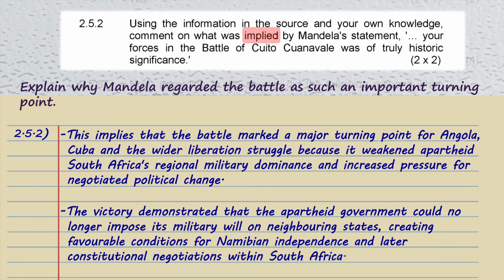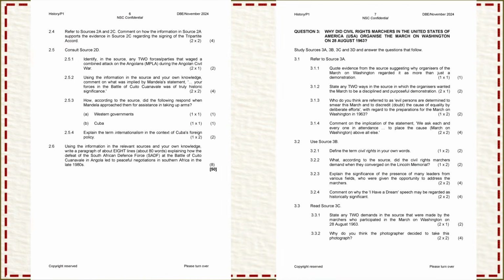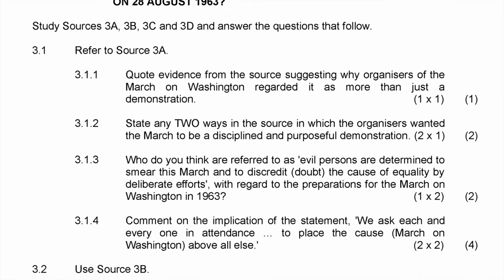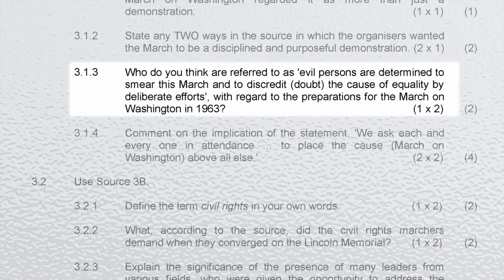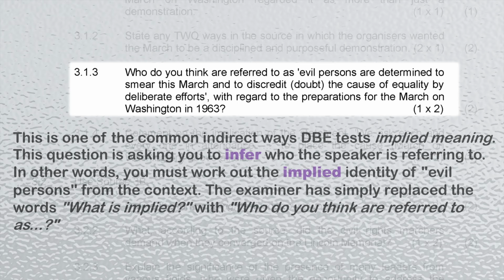You have now seen how implied meaning works in Cold War history. The same skill is tested again in the civil rights movement. The historical context changes, but the thinking process stays the same. Question 3.1.3 asks, who do you think are referred to as evil persons who are determined to smear the march and to discredit the cause of equality by deliberate efforts with regards to the preparations for the March on Washington in 1963? This is one of the indirect ways the DBE tests implied meaning. The examiner is asking you to infer who is being spoken about from the context.